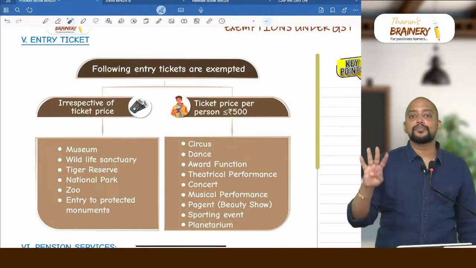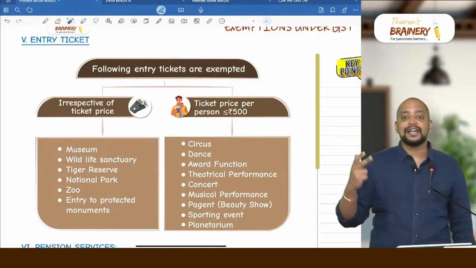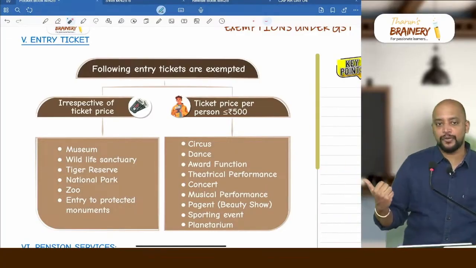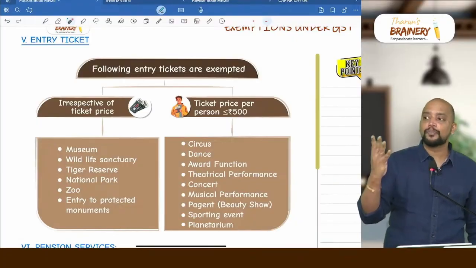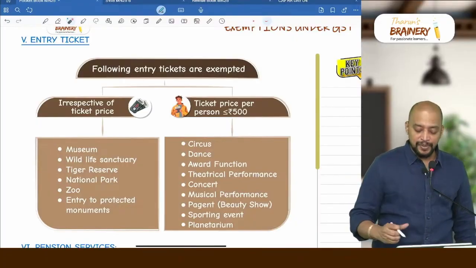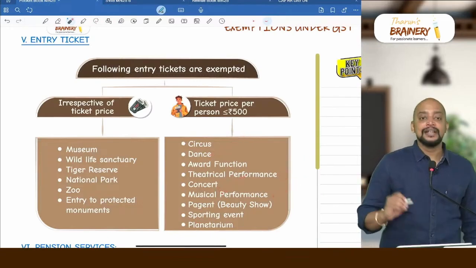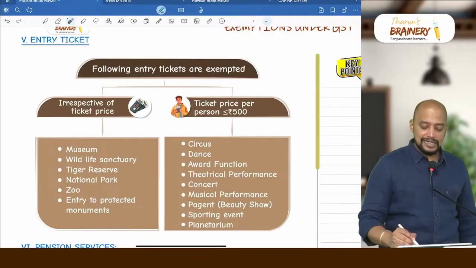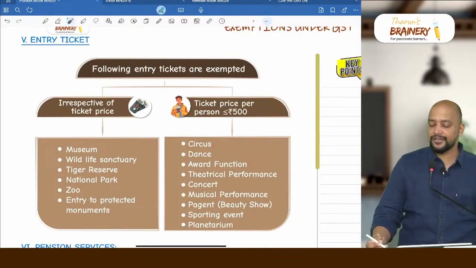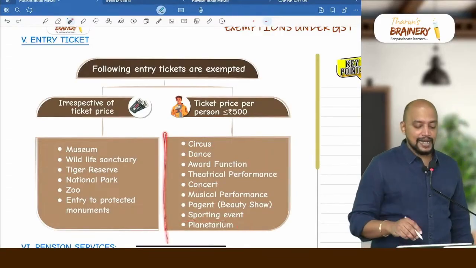So what are they? 4 performance related: musical performance, theatrical performance, then concert and dance performance. Okay, concert, musical performance is connected only, and therefore 4 performances. What are they? Musical performance, then concert, theatrical performance and dance. Then 4 events. First 4 performances, then 4 events, that is circus, award function, pageant and sporting event. Then we have planetarium, 1 place. These are the 9 entry tickets.